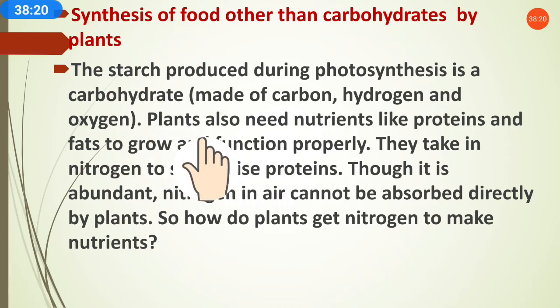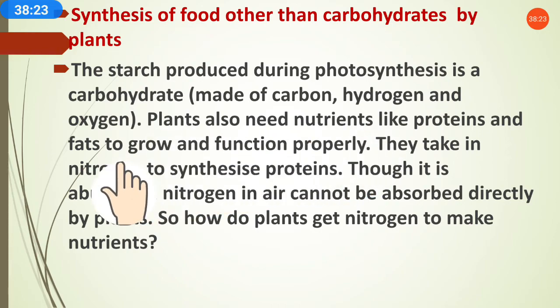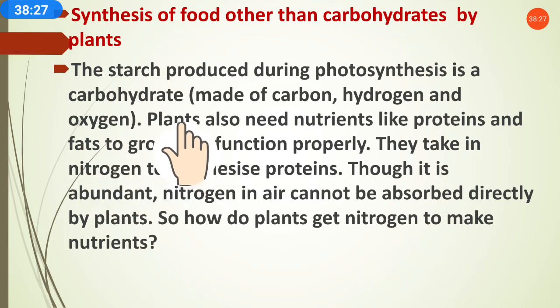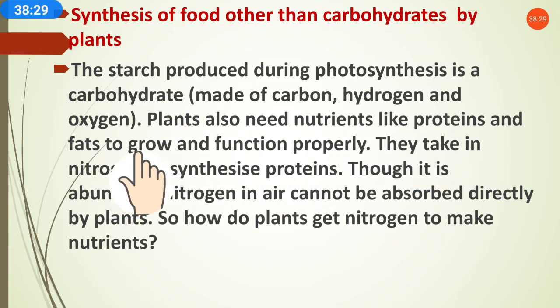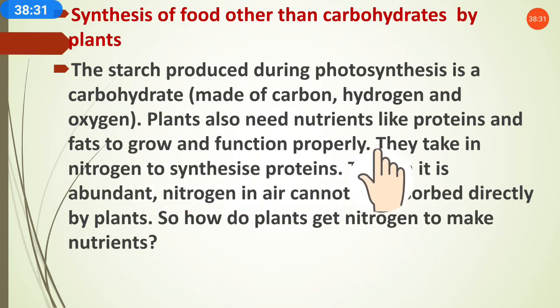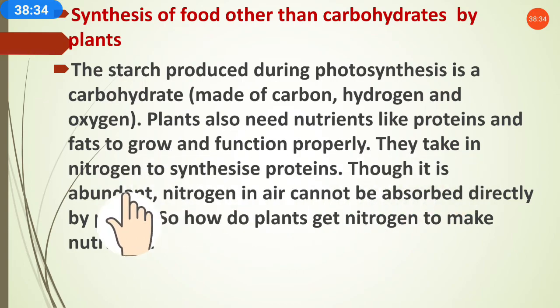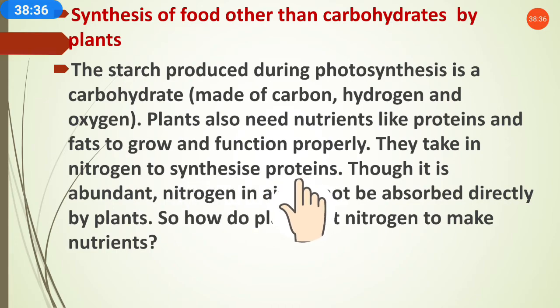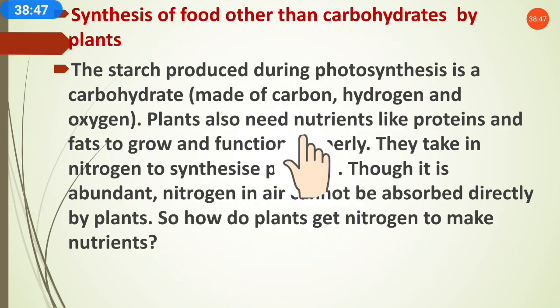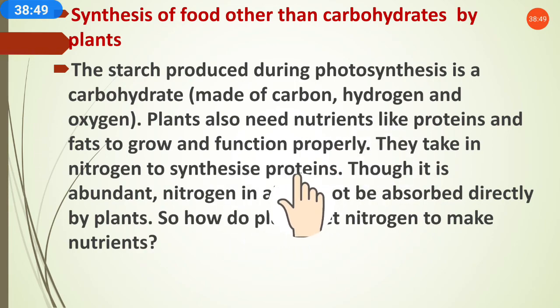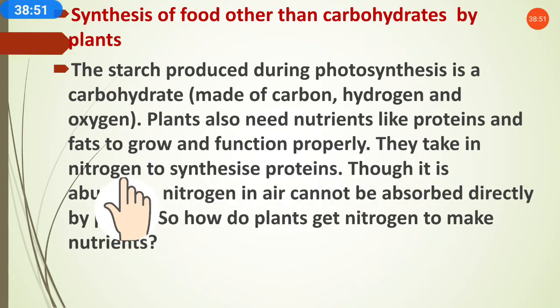So plants are getting carbohydrates, but plants are not getting proteins and fats through the photosynthesis process. So how do plants get the proteins and fats to grow and function properly? We will understand that. They take in nitrogen to synthesize protein, because nitrogen is important for the plant. So how do the plants get proteins? Through the nitrogen.